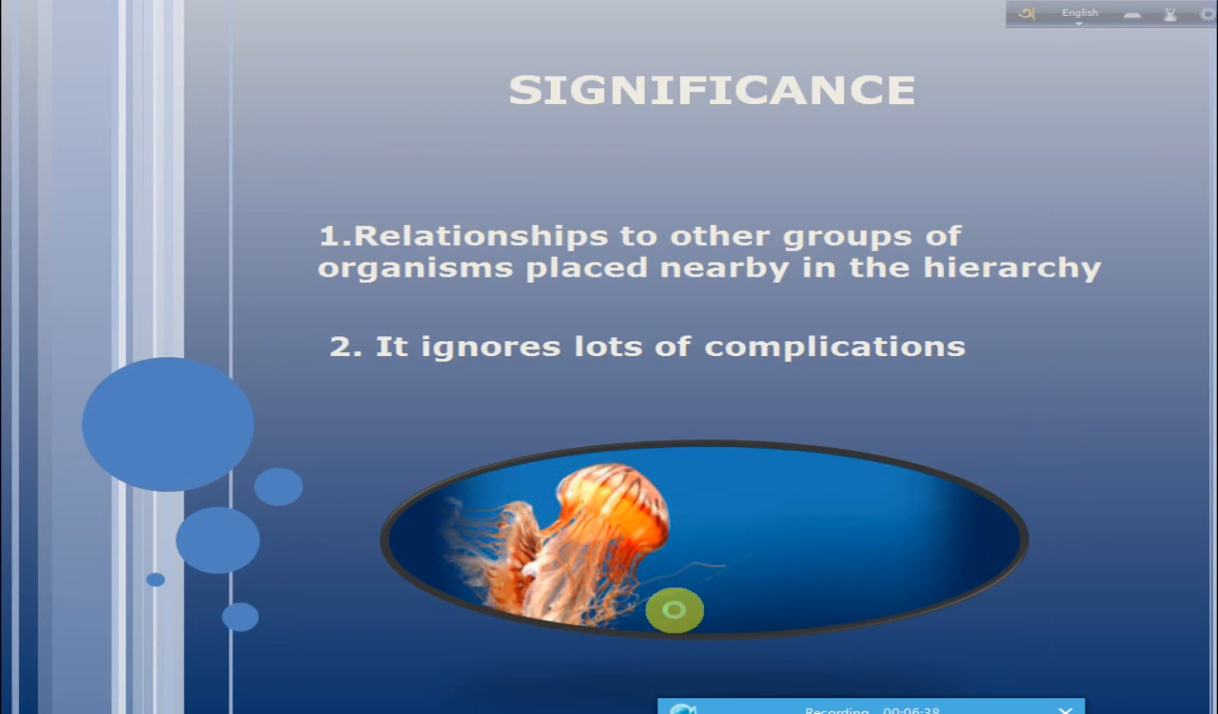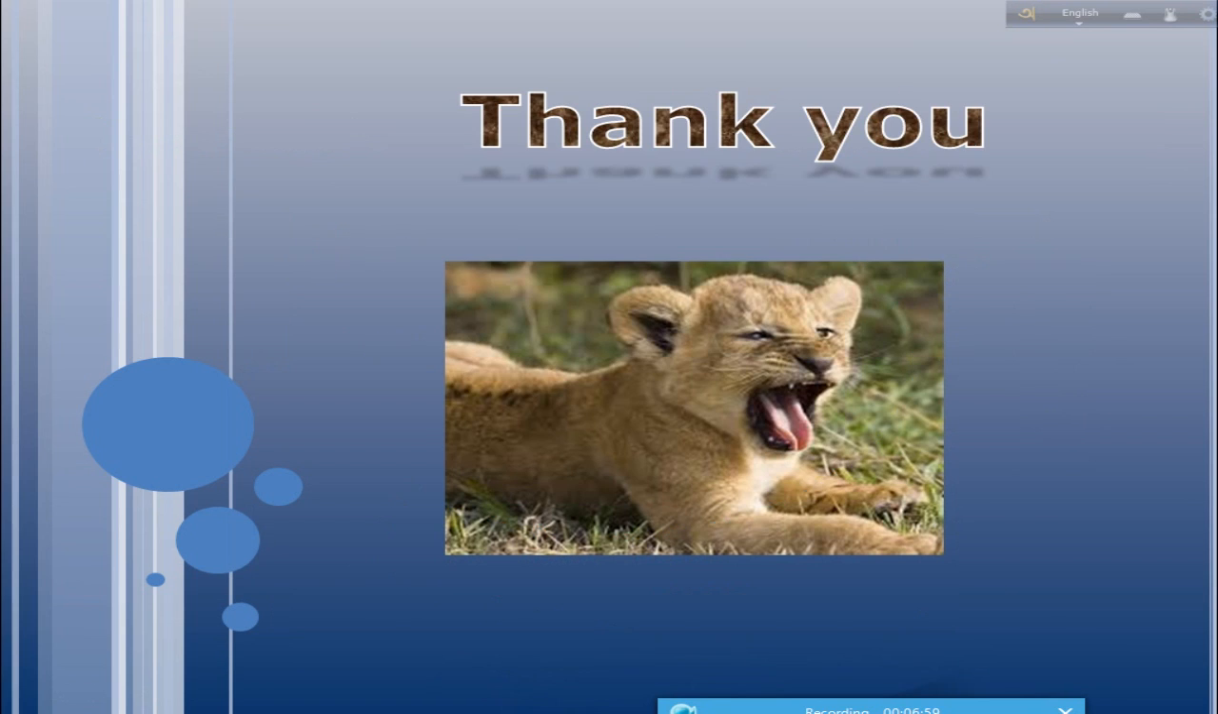Next, the significance of rank in taxonomy. The important information is the relationship to other groups of organisms placed nearby in the hierarchy, and it ignores a lot of complication, and it is an ideal concept that most taxonomists apply as best they can. So I think it helps you a lot.